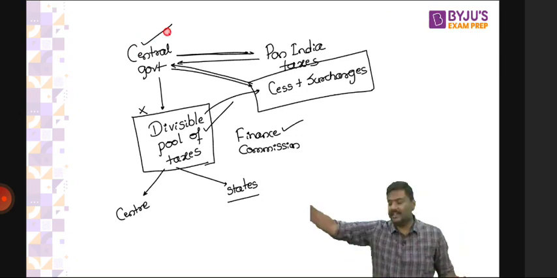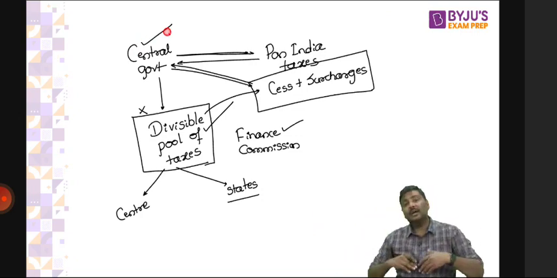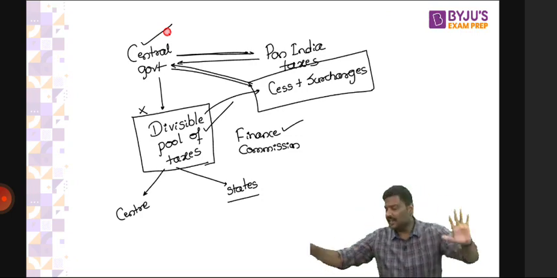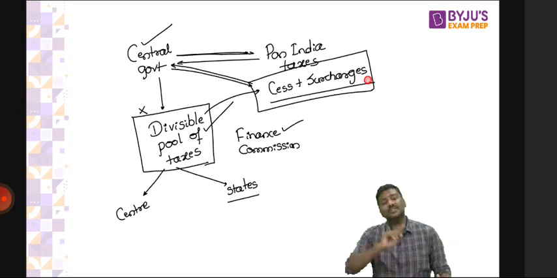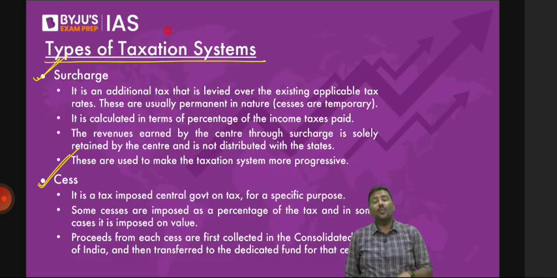Now, what if the central government wants to give part of it to states? Of course, they can give, but it is not a compulsion. It's not a compulsion on the center to give these cesses. It is an option. But if the center doesn't want to give it, nobody can force the central government to give it. Right? So, cesses and surcharges are imposed, collected, but are not part of divisible pool of taxes, may be used completely by the central government. Now, question arises, what do you mean by cesses and surcharges? Let me start with the latter one.